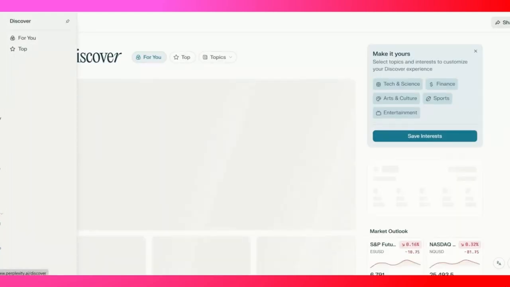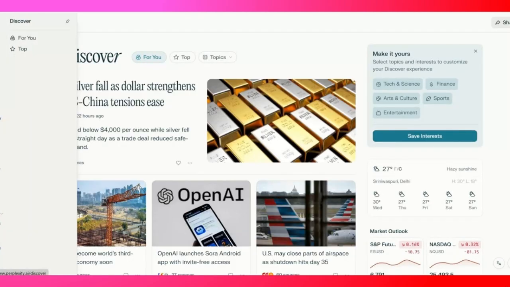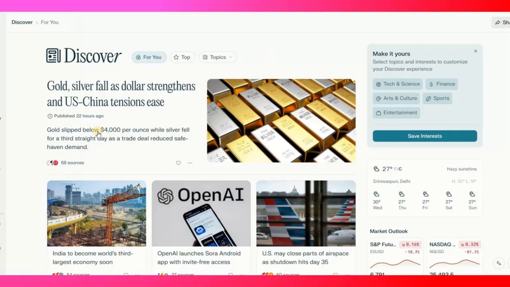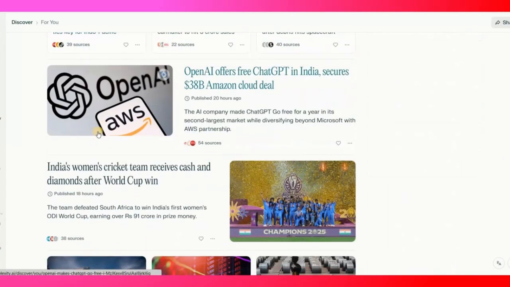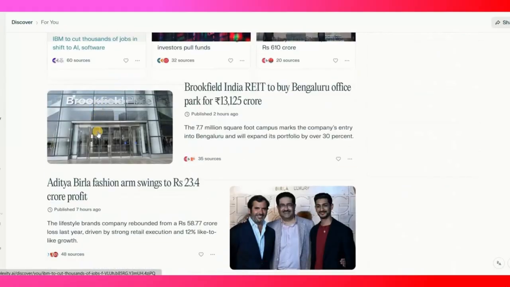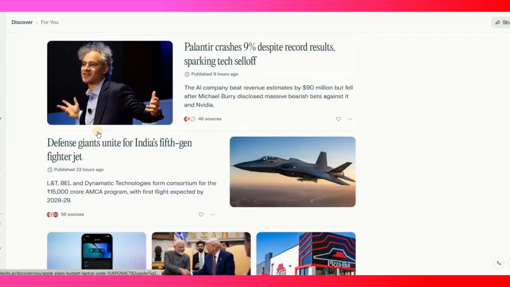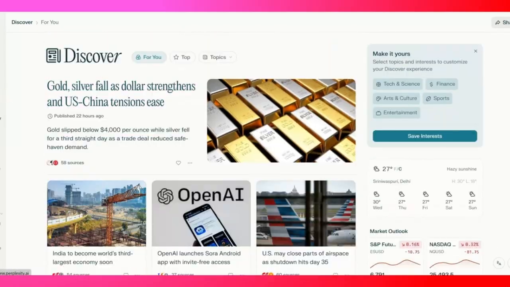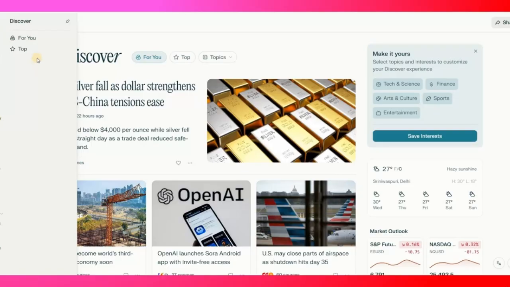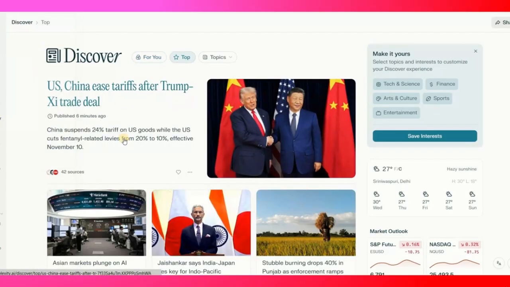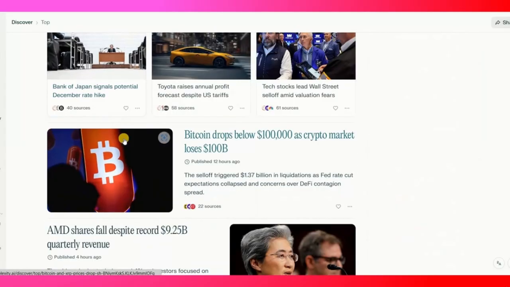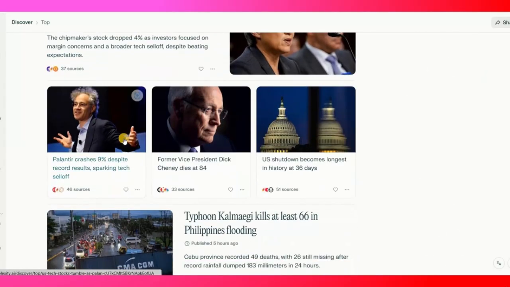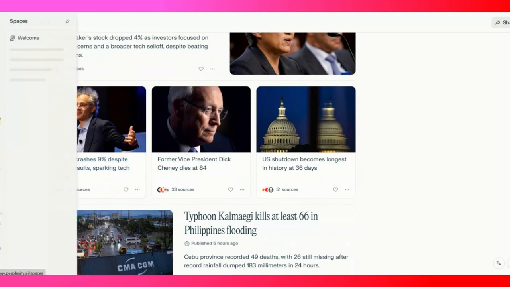Let's head over to the discover section, and you will find different news over here, the latest and trending news related to your country or to the world. You will find all the news when you head over to the discover section. There's a For You tab, and the top news right over here, related to technology, Bitcoin, finance, and more of that stuff.